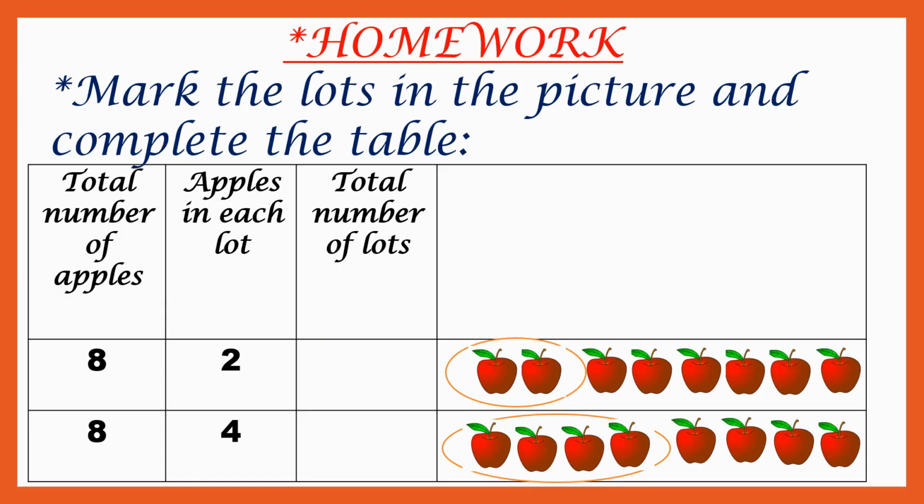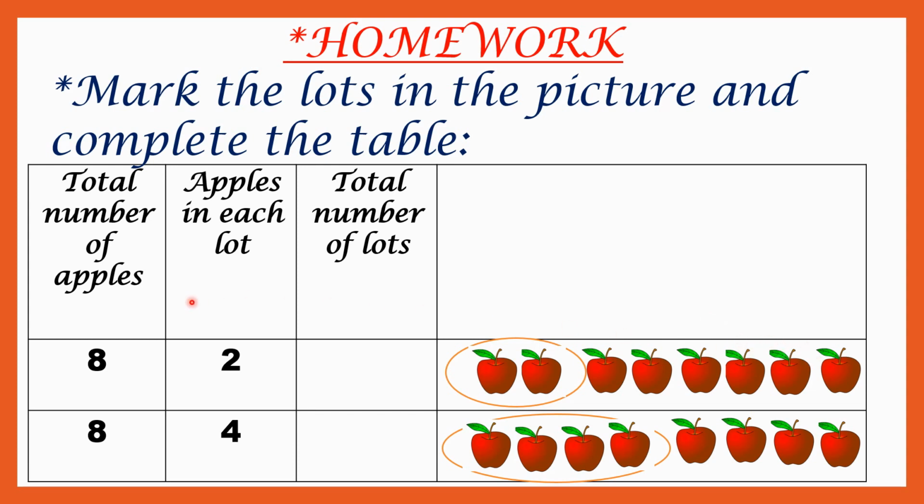So students, now here is the homework time. What we have to do is mark the lots in the picture and complete the table. You can see here the first column, total number of apples. How many apples are there? 1, 2, 3, 4, 5, 6, 7, 8.